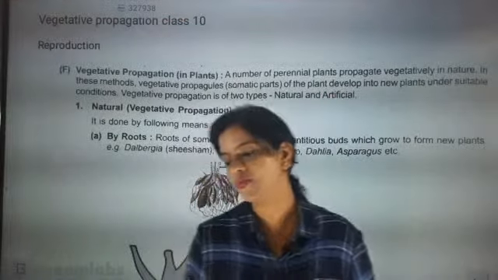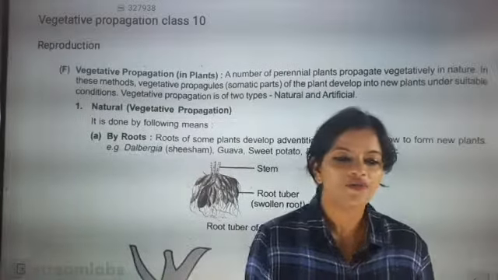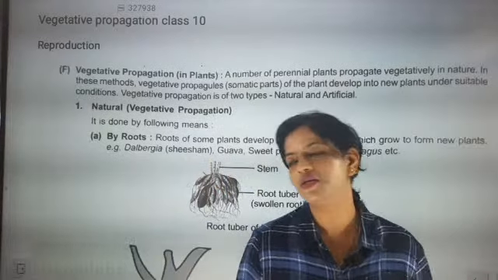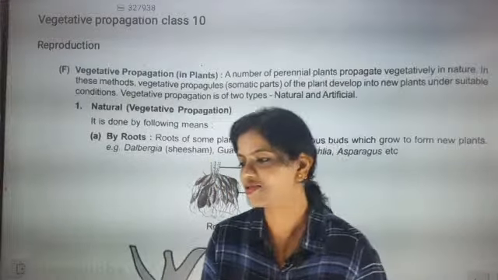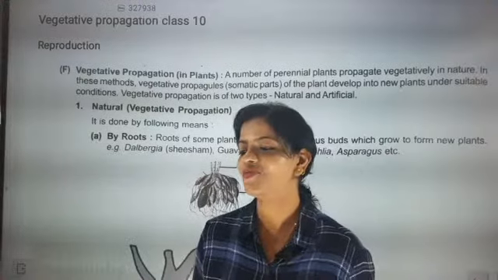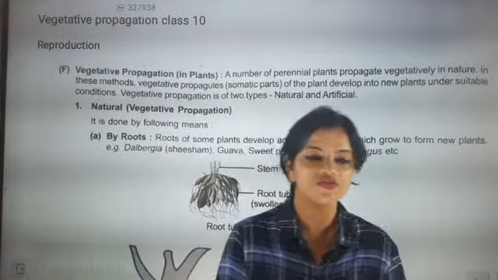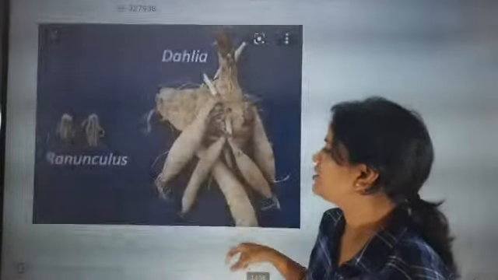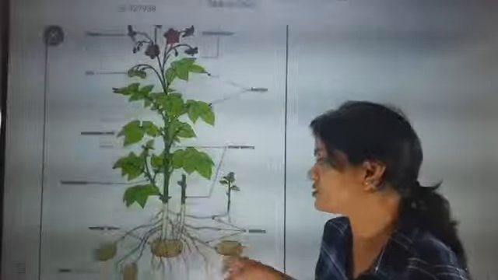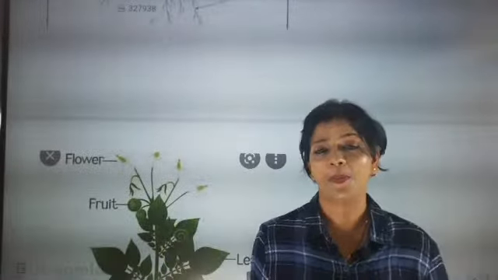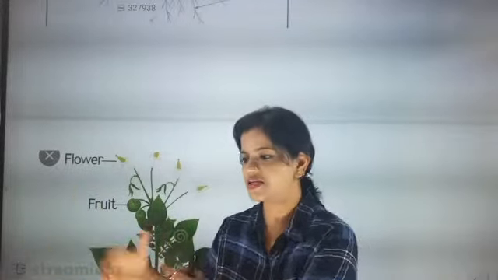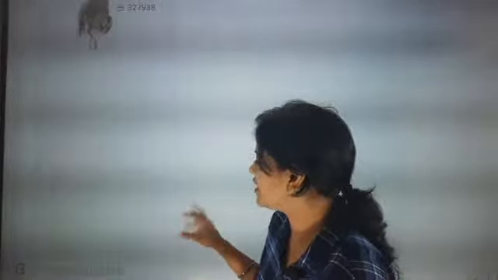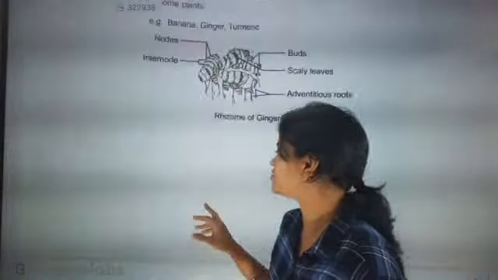So in asexual reproduction, we have seen binary fission, fragmentation, spore formation, multiple fission. There are different types of fission processes that we have seen in asexual reproduction. The last one which we were talking about was vegetative propagation. In vegetative propagation, we have seen how roots, stem, leaves, everything is reproducing, giving a new plant, but they are not involving sex cells. Sex cells are not at all involved in that. So they are exactly coming as asexual reproduction.